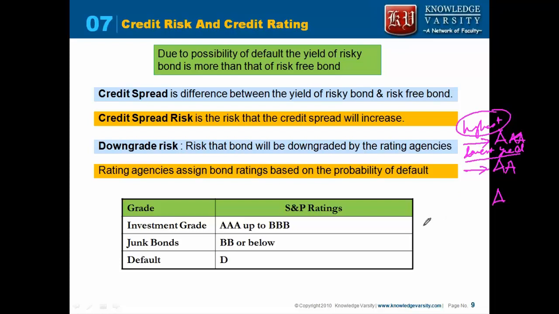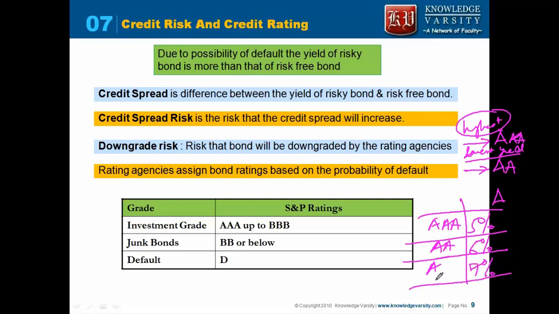Now think about you have an AAA bond, an AA bond, an A bond. The yield of this bond is 5%. Will the yield of this other bond be more than 5% or less than 5%? It will typically be more because the risk is more. Let's say the bond yield is 7%. And let's say one bond was trading at AAA. The rating agency downgraded the bond from AAA to AA. What will happen? The yield of the bond will change from 5% to 6%.